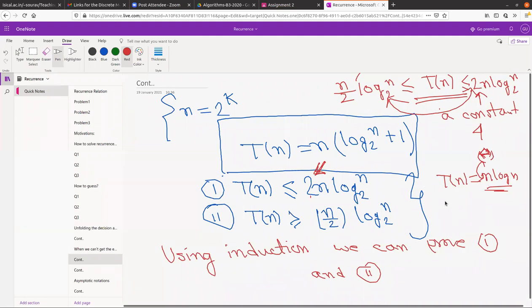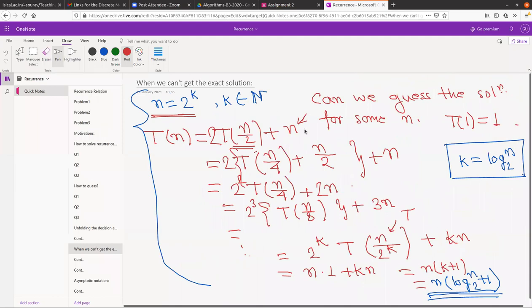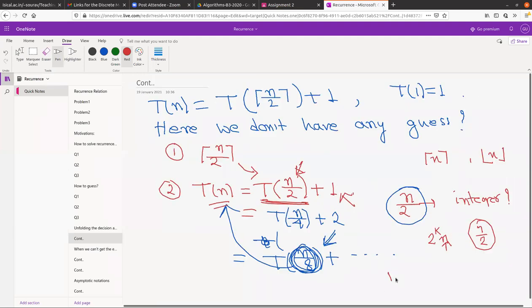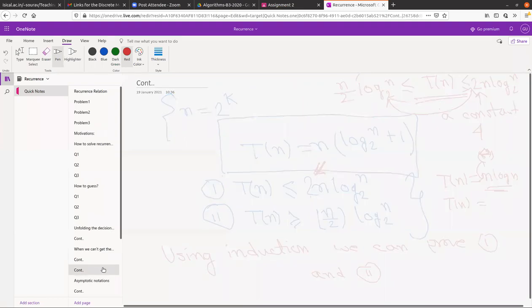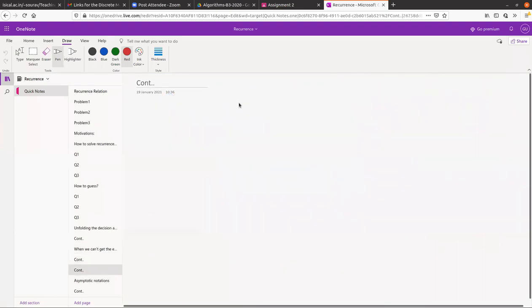For the previous problem we started with, where the second term had no n, there was one, the solution should of course be log n, but there should be some notation here and some constant here. That notation basically absorbs that constant. That is what we call asymptotic notation. So let us try to say what we mean by asymptotic notations.